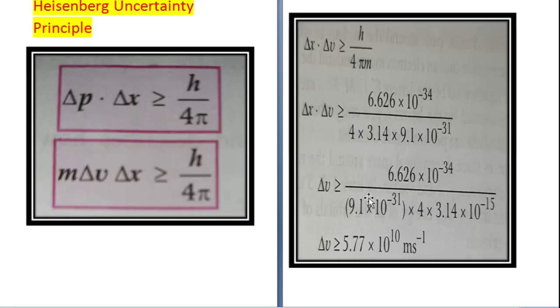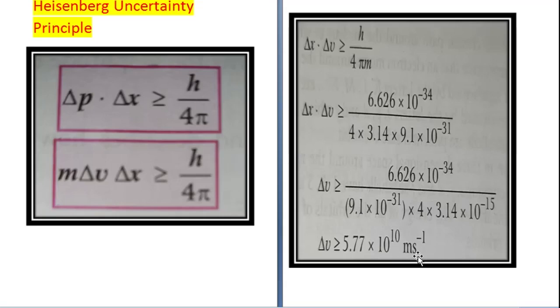4 into pi, where the value of pi is 3.14, and mass is, as I told you just now, 9.1 into 10 to power minus 31. Delta x, I've already told you, we'll take as 10 to power minus 15. So what you get is delta v will become 6.626 into 10 to power minus 34 upon 9.1 into 10 to power minus 31 into 4 into 3.14 into 10 to power minus 15.